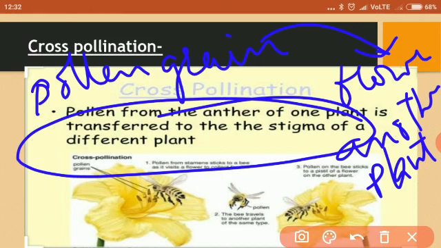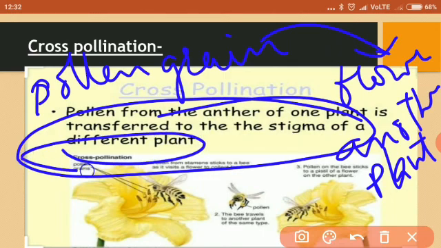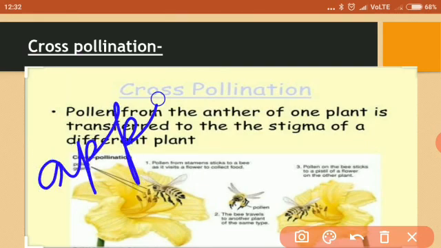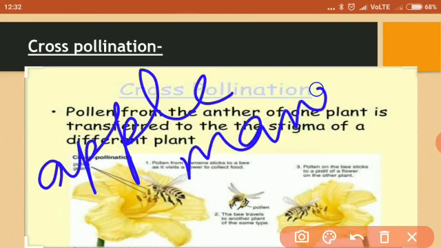So, what is cross-pollination? Transfer of pollen grains from the anther of a flower to the stigma of another flower on different plant. Understood? And cross-pollination is also called allogamy. Some of the plants where cross-pollination occur are apple, mango, sugarcane. Okay. You can find many more names.